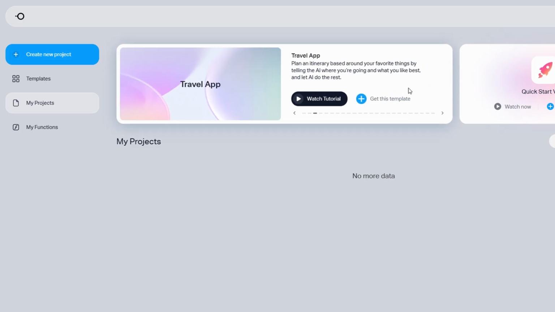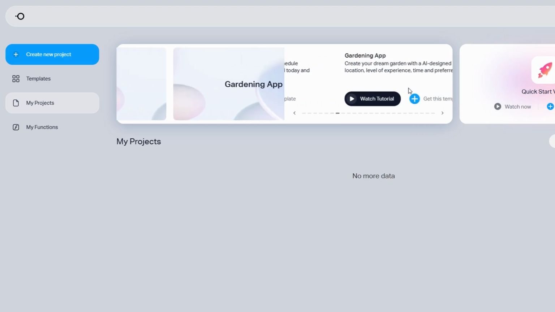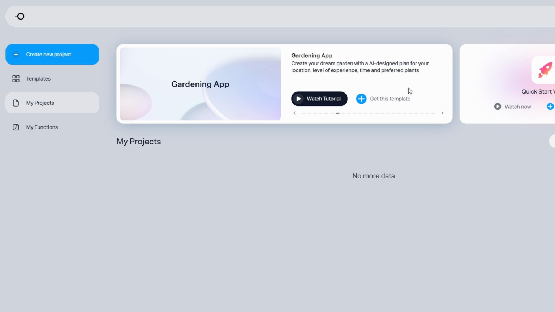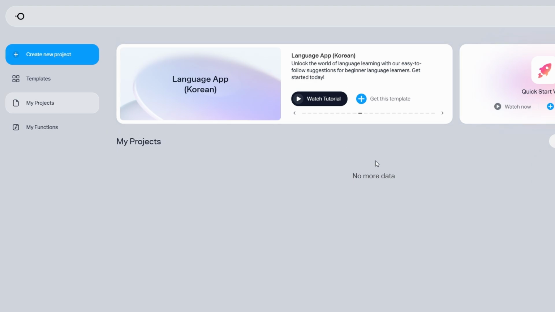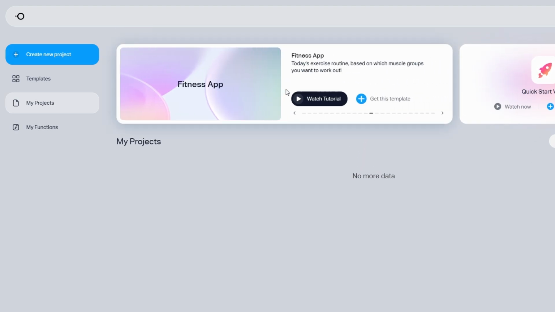After completing the sign-up process, you'll land on the Imagica dashboard. This is where all the magic happens. The dashboard is packed with intuitive tools, pre-designed templates, and a host of customization features to get you started. If it's your first time here, take a few minutes to explore. Notice how streamlined and user-friendly everything is? That's because Imagica was built to make app creation accessible, even for people with zero coding experience.